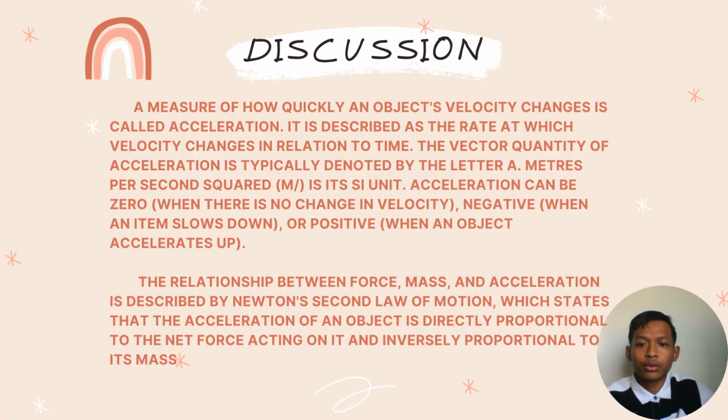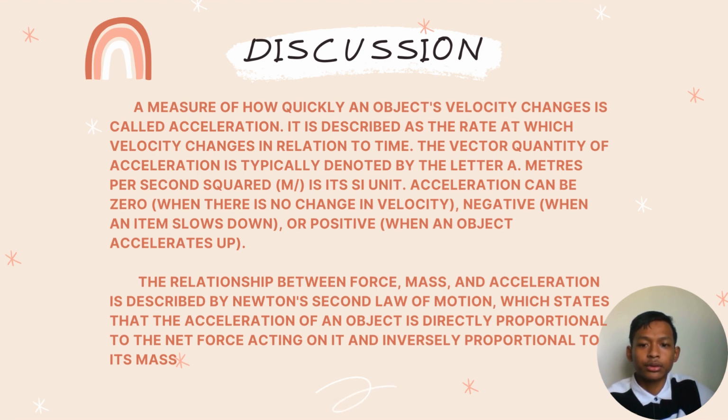A measure of how quickly an object's velocity changes is called acceleration. It is described as the rate at which velocity changes in relation to time. The vector quantity of acceleration is typically denoted by the letter a, and meter per second squared, m/s², is its unit.